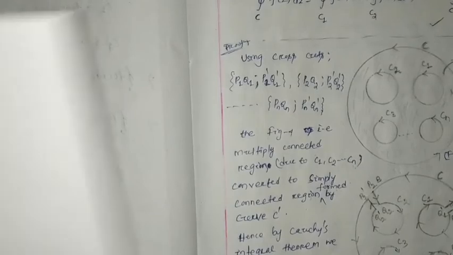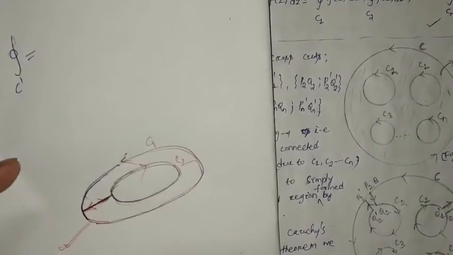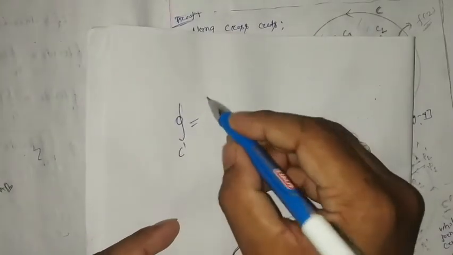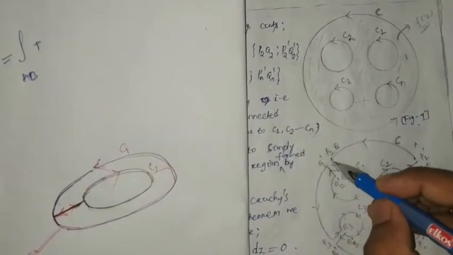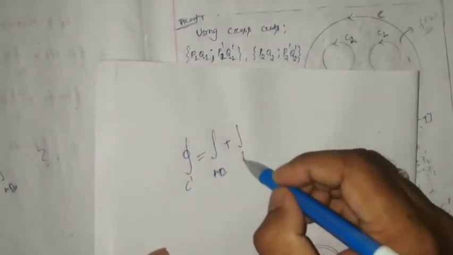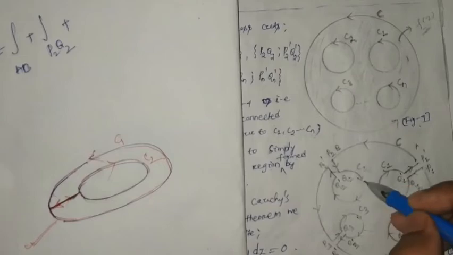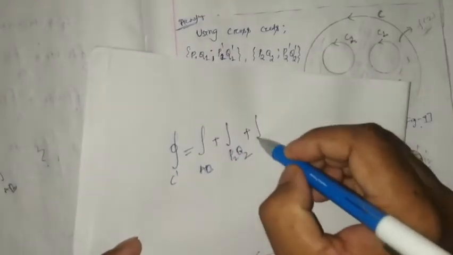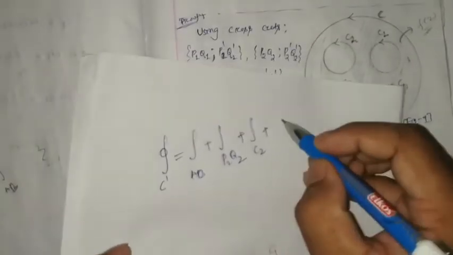Here I have to write, it will be better. So the closed integration over C dash: first I start from point A, A to B, that is the A to B line integration, plus P2 Q2, plus again this one, C2, the line integration over C2, plus here P2 dash Q2 dash line integration.